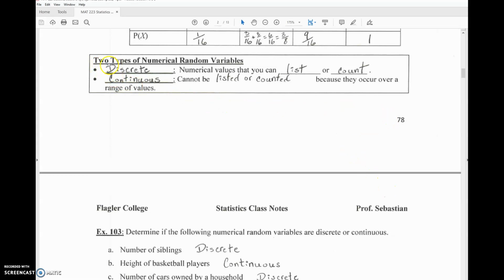Just to introduce, I quickly talked about a discrete random variable before, but let me talk about the definitions of these, the difference between a discrete random variable and a continuous random variable. A discrete random variable is a random variable where the numerical values are such that you can list or count them. A continuous random variable cannot be listed or counted because they occur over a range of values. Something like heights. You can't list every possible height between 5 feet and 7 feet. So they can't be listed or counted. They occur over a range of values. They have to be measured. Discrete is you can actually list or count all the different possible values.